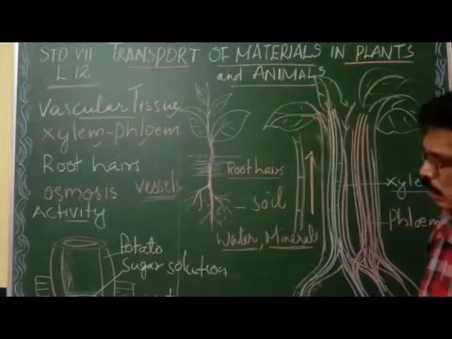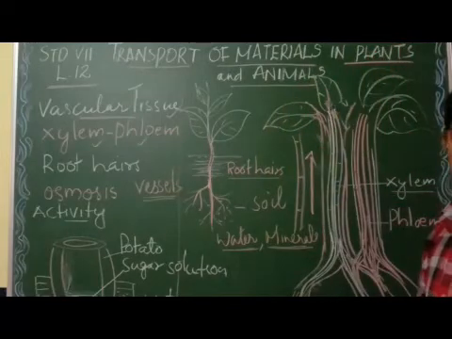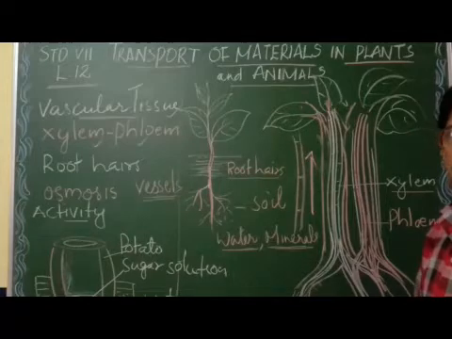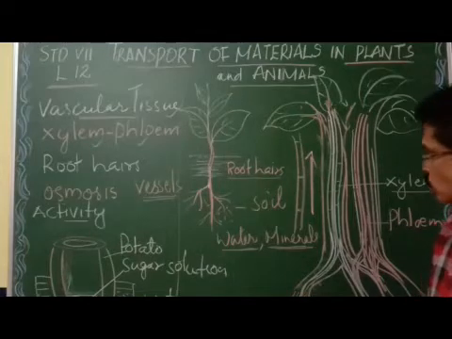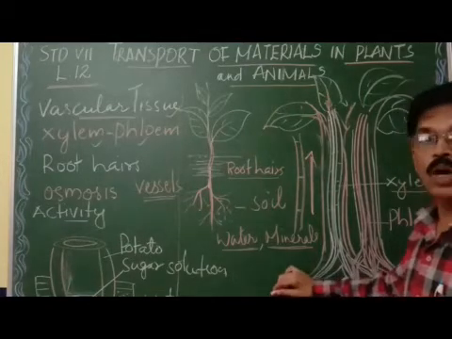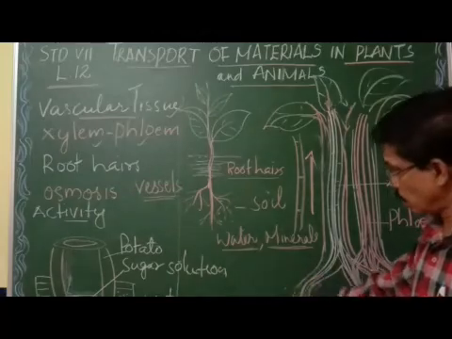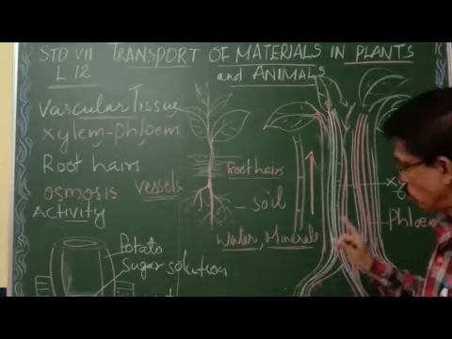This movement of water and minerals through xylem is always going on, because the soil contains a large amount of water and minerals, more than the root.